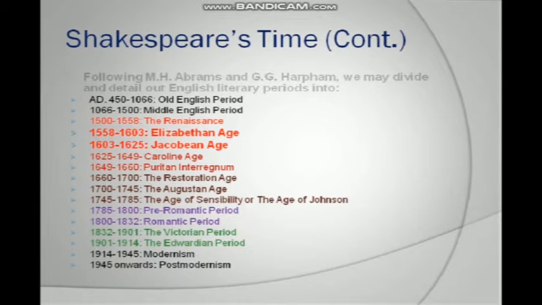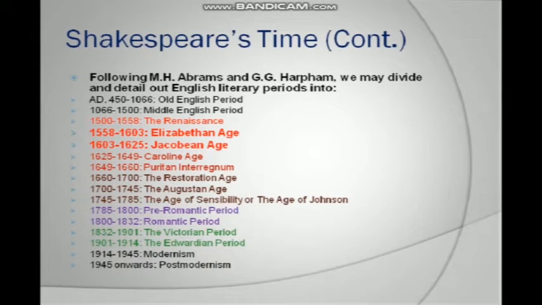Shakespeare's time, continued. Following M.H. Abrams and G.G. Harpham, we may divide in detail our English literary periods into: AD 450 to 1066, Old English period; 1066 to 1500, Middle English period; 1500 to 1558, Renaissance; 1558 to 1603, Elizabethan Age; 1603 to 1625, Jacobean Age; 1625 to 1649, Caroline Age; 1649 to 1660, Puritan Interregnum;